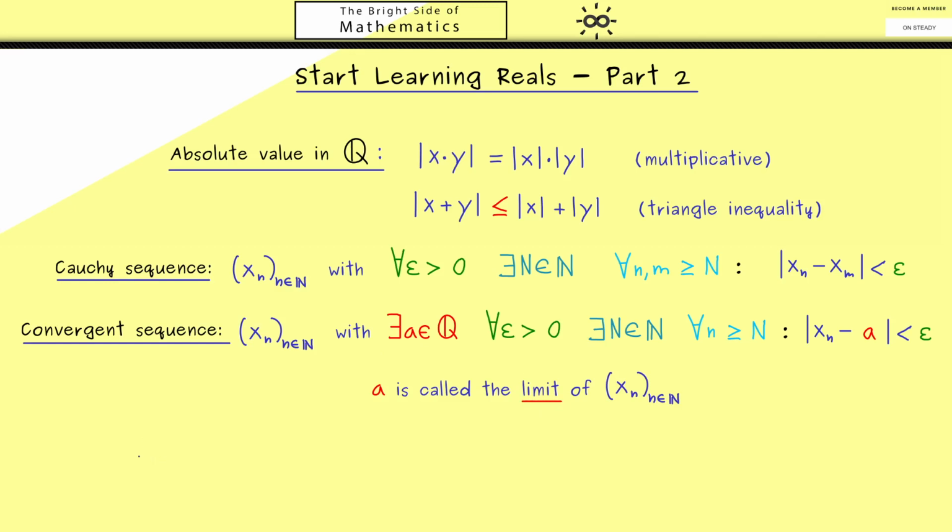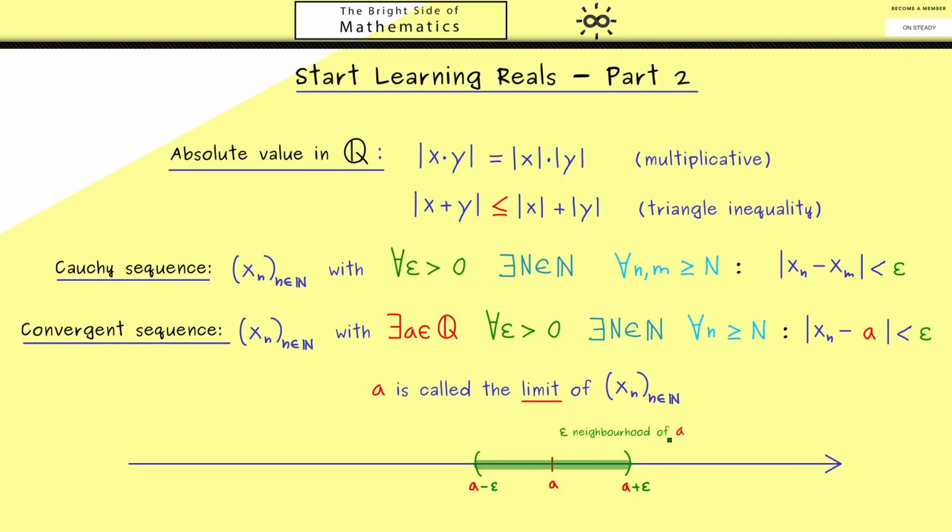But now to get a visualization, let's look at the number line again. For example, a could be here. Then for a given epsilon we would have a minus epsilon here and a plus epsilon on the right hand side. And now we have here a nice region around a where each number in this region has a distance from a less than epsilon. Therefore, this region is called the epsilon neighborhood of a. Now, the convergence property here guarantees that eventually all the sequence members lie in this epsilon neighborhood.